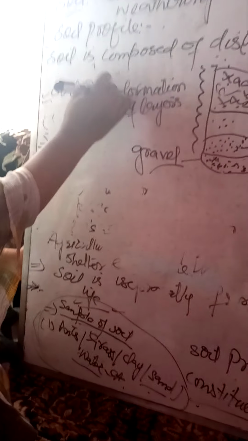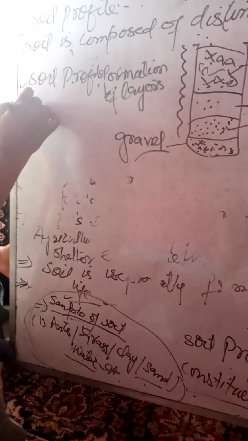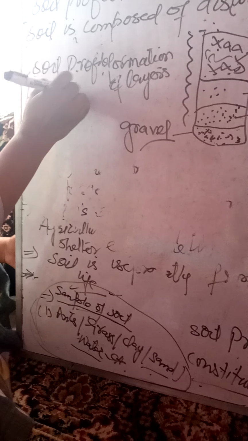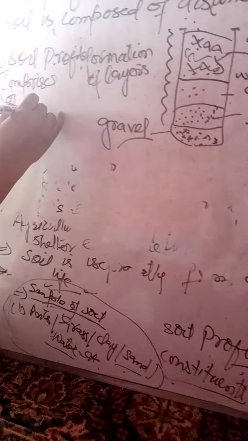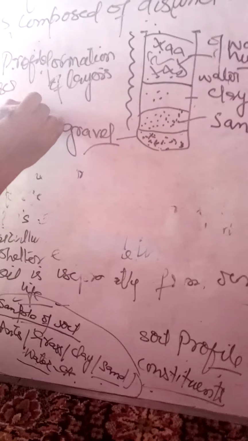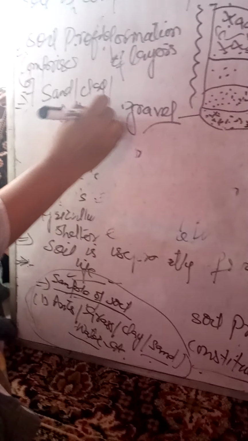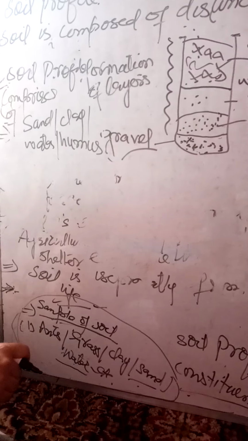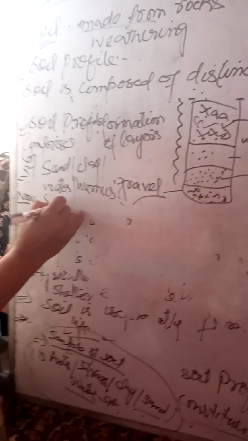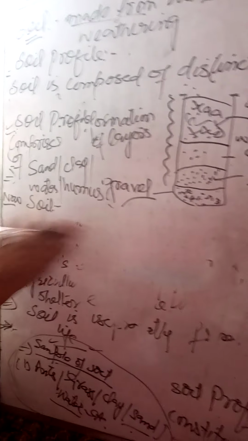So you can say that the soil profile comprises sand, clay, water, and humus. This is the soil profile. Okay, students, now we can say what is soil. What is soil?